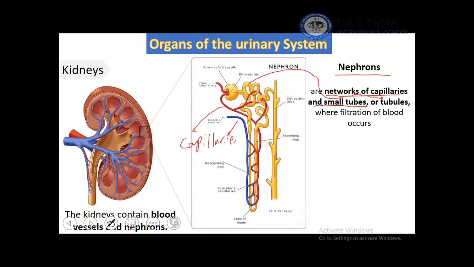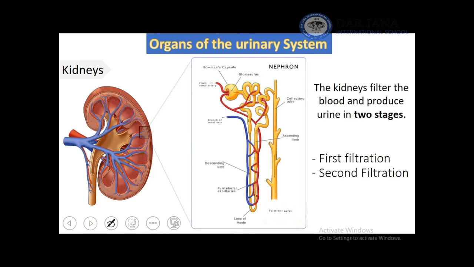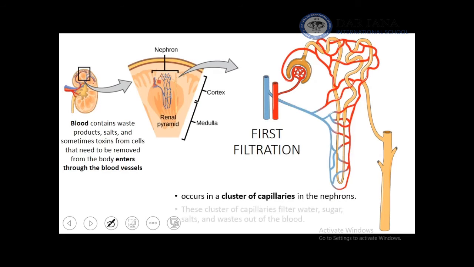Filtration takes place at two levels. We have first filtration that takes place in cluster of blood capillaries, and second filtration that takes place in tubules and finishes with the formation of urine. First filtration, as I said, occurs in the cluster of capillaries. During this first filtration, all components of blood, water, sugar, salts, and even waste get out from the blood.